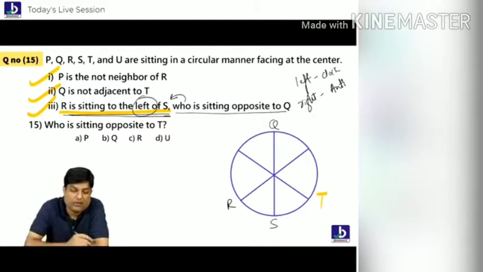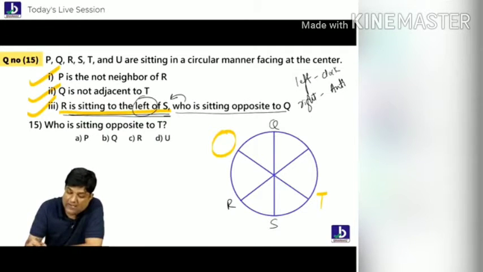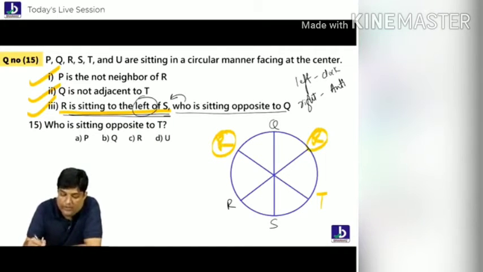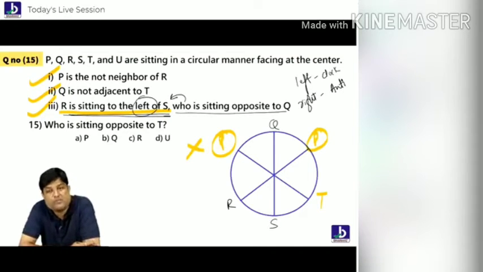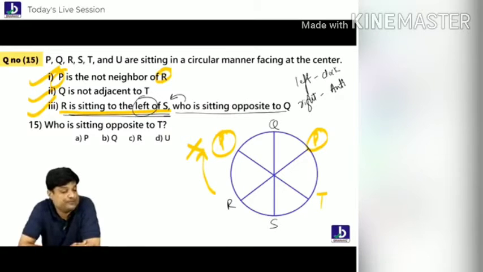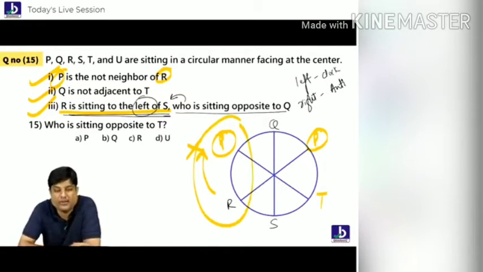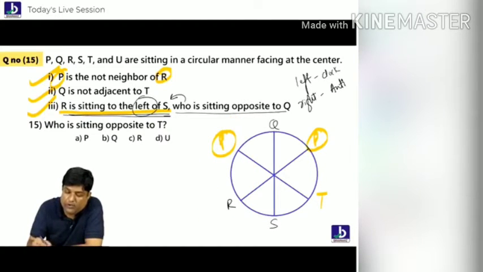Next one. What's that? P. P is not neighbor of R. So definitely you will not recommend P here, because P and R are not the neighbors. So this is not at all possible. Are you understanding, everybody? Why is this not possible? P and R are not neighbors, he told you. So when P's place is not possible here, then P has to go here.